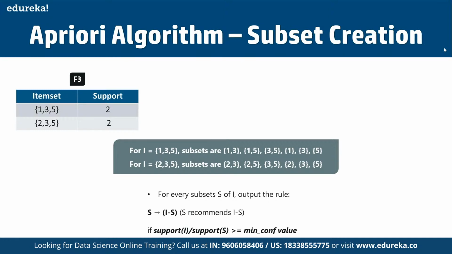Now, when we are applying rules here, we will create the rules and apply them on item set F3. So now let's assume a minimum confidence value of 60%. So for every subset S of I, the output rule is S recommends I minus S. And then we take the support of I and divide it by the support of S, to find the confidence value.